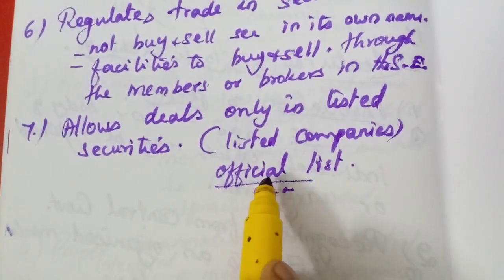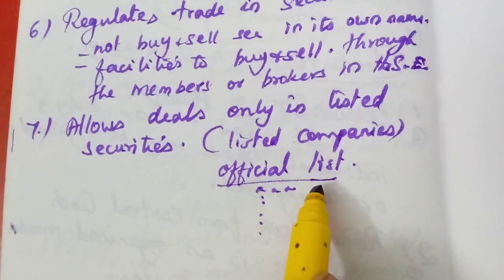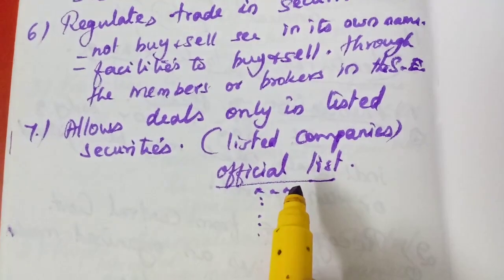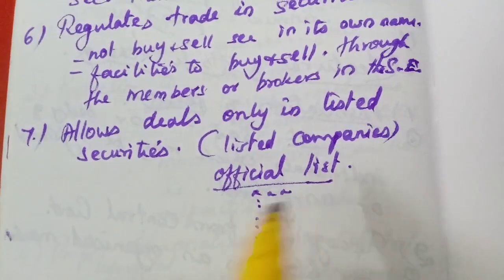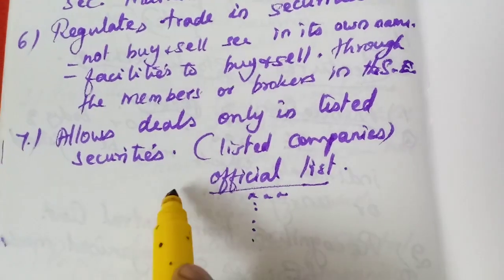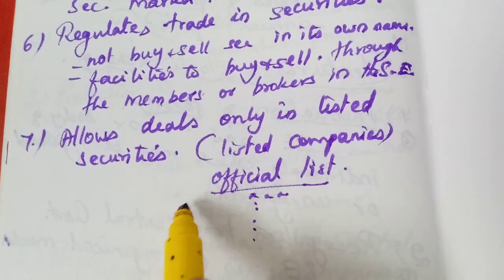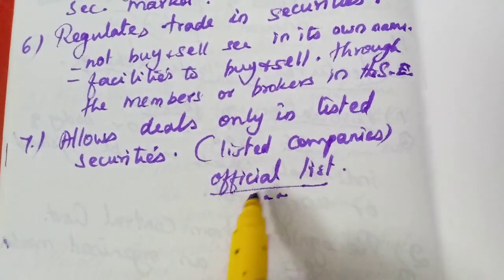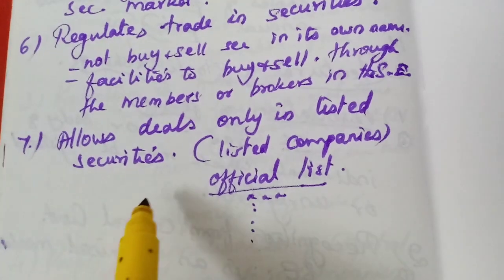Understood? In the stock exchange, one official list will be displayed. If a particular company's name is entered in the official list, only those companies can trade in securities through the stock exchange. Otherwise, other companies are not allowed. That means unlisted companies are not allowed to trade in securities in the stock exchange.